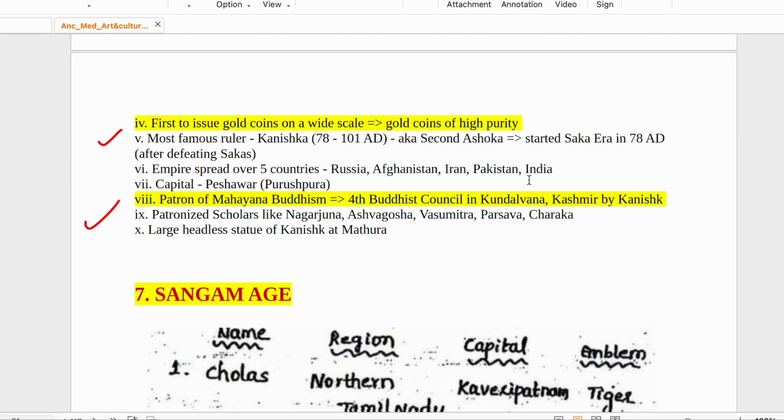Okay. So this is the second part. In third part, we will finish the ancient India, and then we will start the medieval India. And hopefully it will help you. It will add value to your preparation, and it will help you to solve more number of questions in the